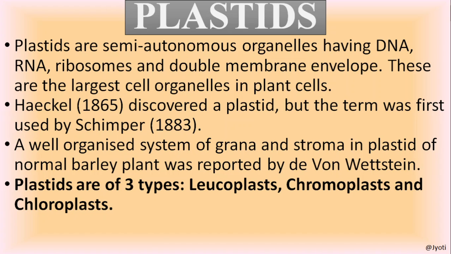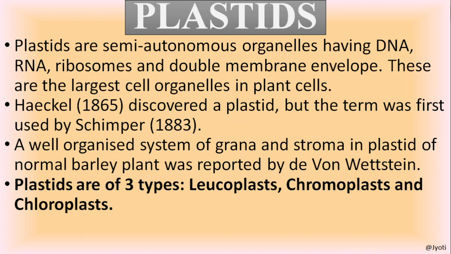It was discovered by Haeckel in 1865, but the term plastid was first used by Schimper in 1883. And in the plastid, there is a well-organized system of grana and stroma.